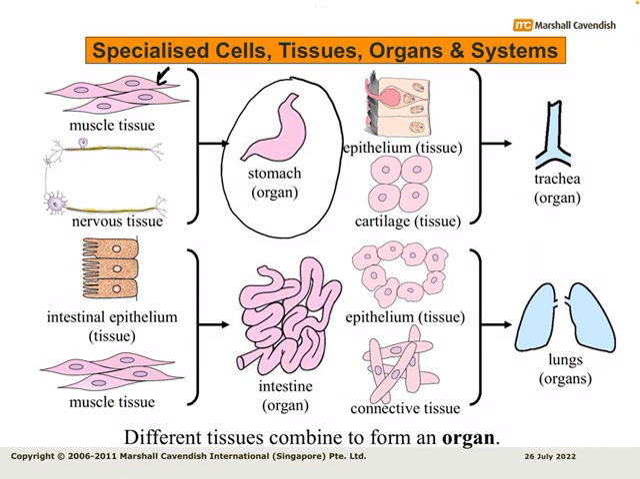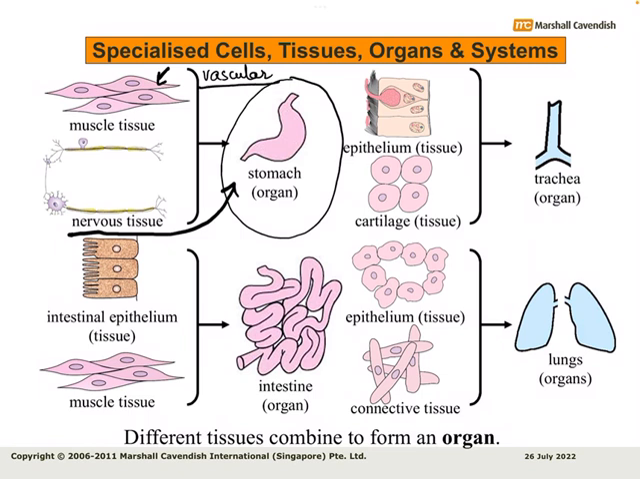So this means that similar kinds of cells working together are known as a tissue, right? Cells can't work alone. They have to cooperate with other cells so that they can work as a whole unit, and such a unit of similar cells is known as a tissue.